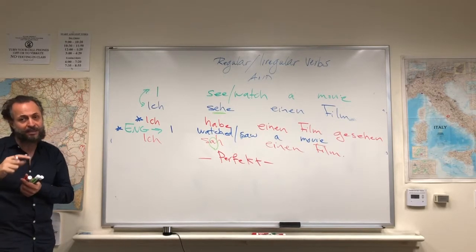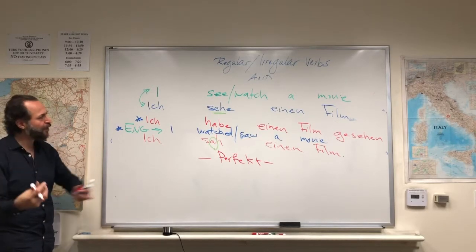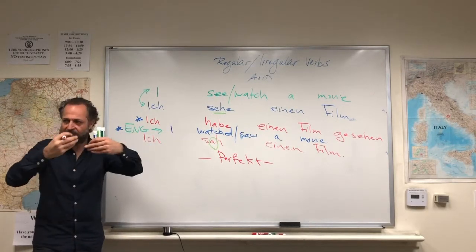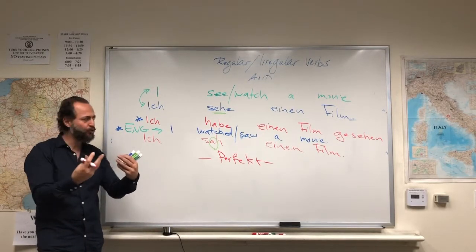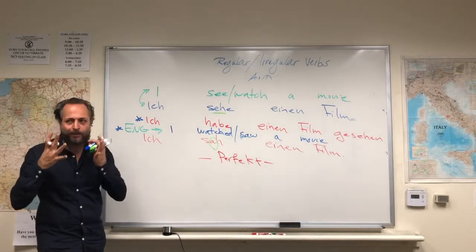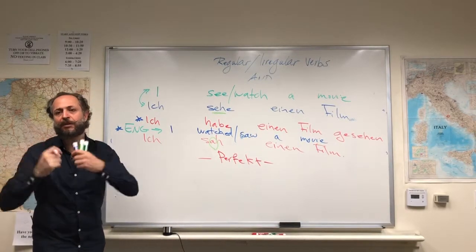In German, it is different. I use the subject, the auxiliary verb habe, which is conjugated in 6 persons. Ich habe, du hast, and so on. And then I use the object, what I watched, and then I use the participle of the verb.